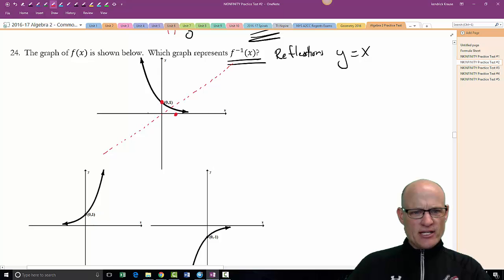Now, let's see what we got here. Let's make up a point. This point looks like it's about negative 3, 10. So let's go 10, negative 3. This point here looks like it might be 4, 0 almost, 4 point something. So let's go point something, 4. And so my inverse, as crazy as it seems, is going to look something like this, because those are reflections over the line. The key is this point. Because you need to find the one that also goes through 1, 0.